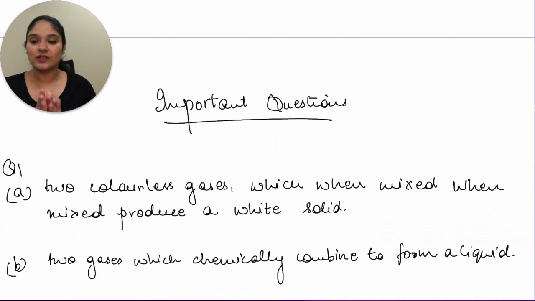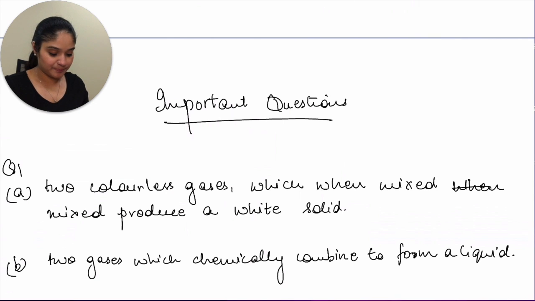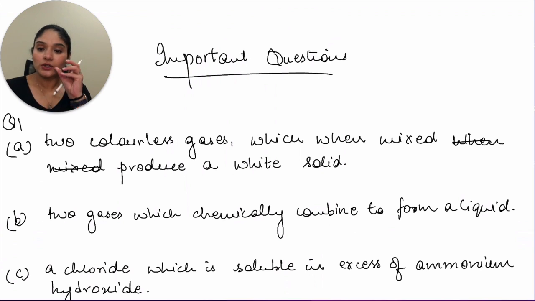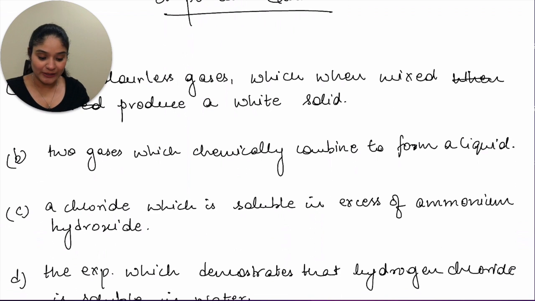The first question is: two colorless gases which when mixed produce a white solid. I told you this was ammonia gas reacting with hydrogen chloride gas giving you NH4Cl, that is ammonium chloride, which is a white solid. So you have to give the names of the two colorless gases and then the final product, that is the white solid. If you give an equation, well and good, but it's not mandatory. Now let's move ahead to the second one.